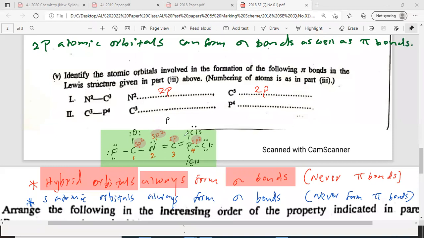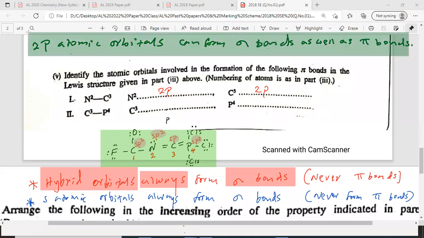Is that clear? Please quickly copy this down, everyone, in the short notebook. Very, very important.